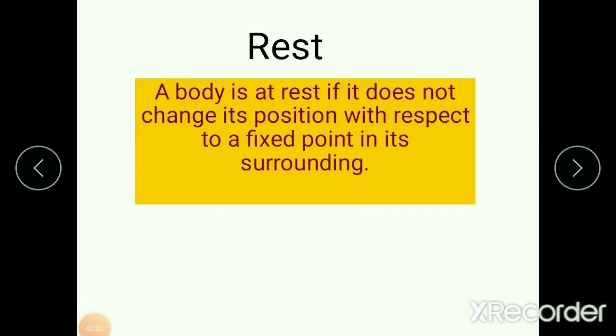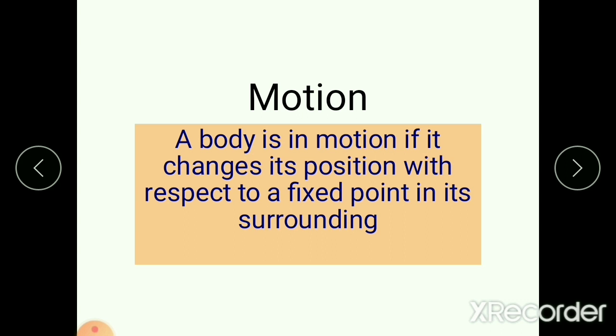We say that a body is stationary or at rest if it does not change its position with respect to a fixed point in its surroundings. Similarly, we say that a body is in motion if it changes its position with respect to a fixed point in its surroundings. In the picture, we can see that the bus, car, cart, stone and birds are moving with respect to the tree and the house in the surroundings. We will learn more about rest and motion in this chapter.